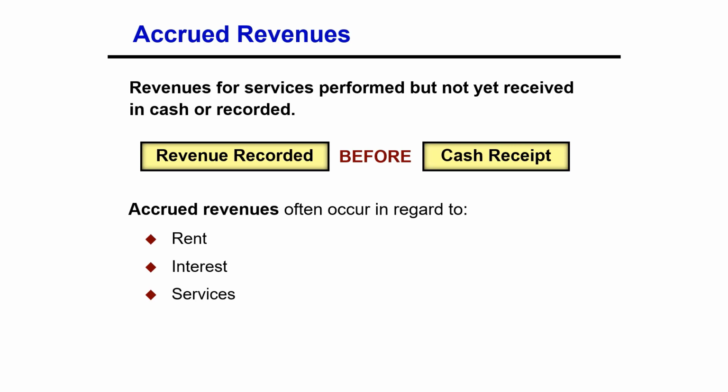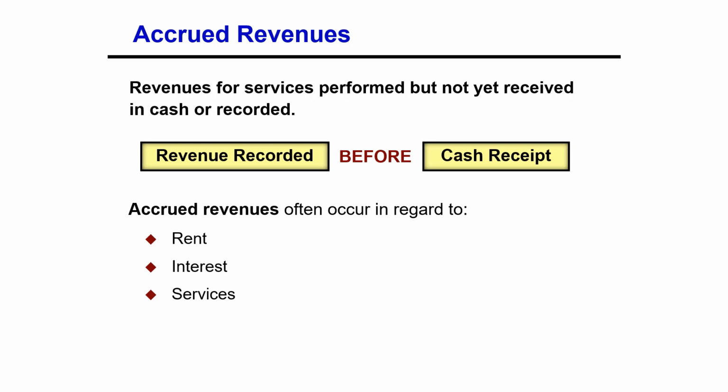Accrued revenues may accumulate with the passing of time, as in the case of interest revenue. These are unrecorded because the earning of interest does not involve daily transactions. Companies do not record interest revenue on a daily basis because it is often impractical to do so.